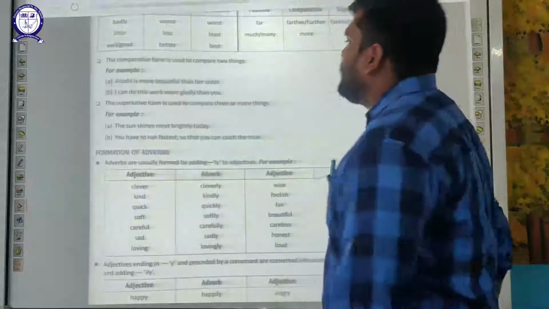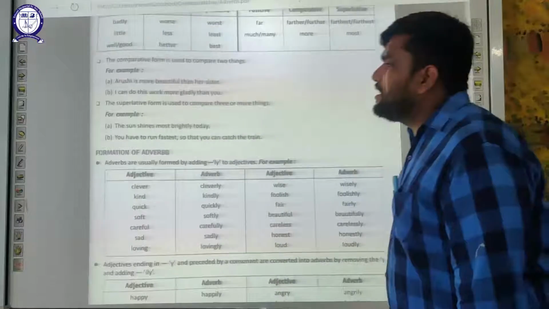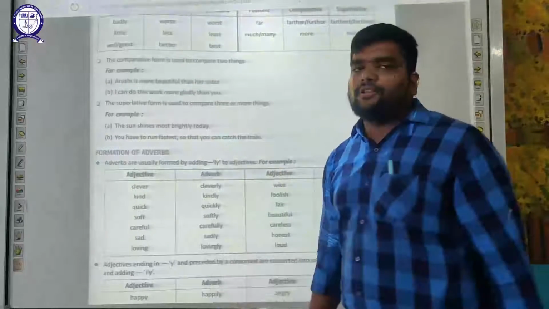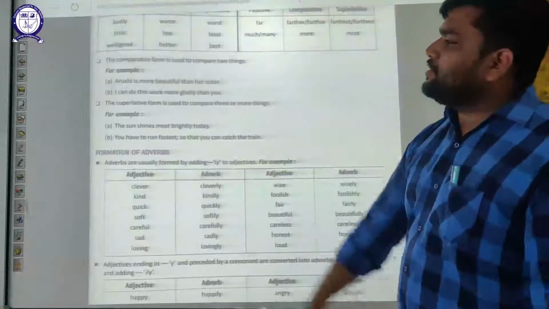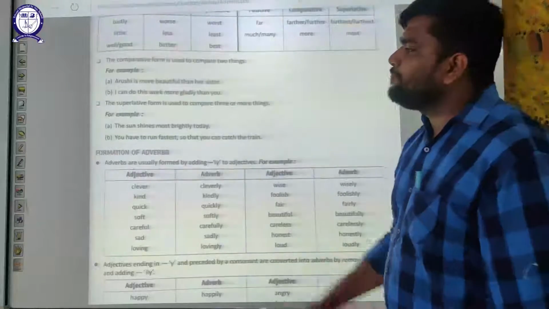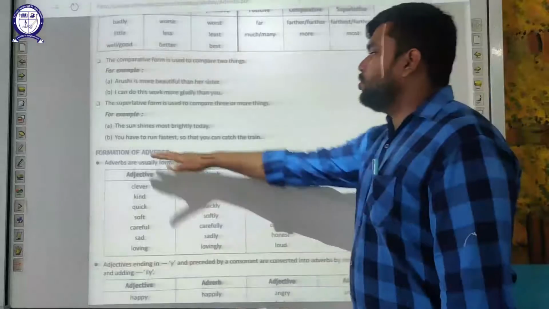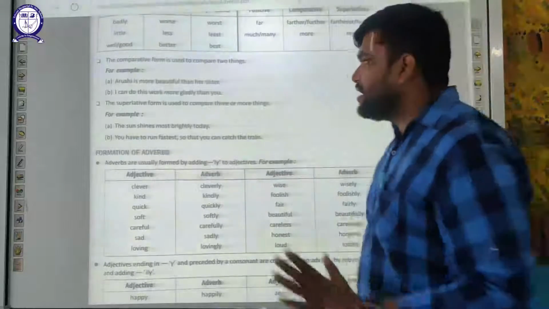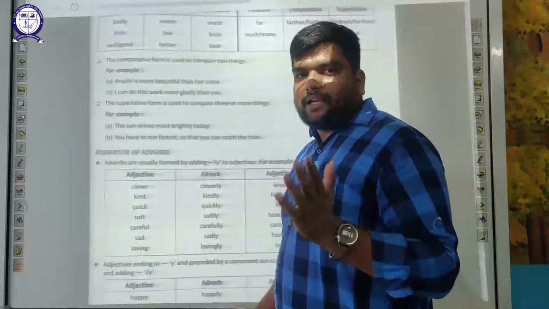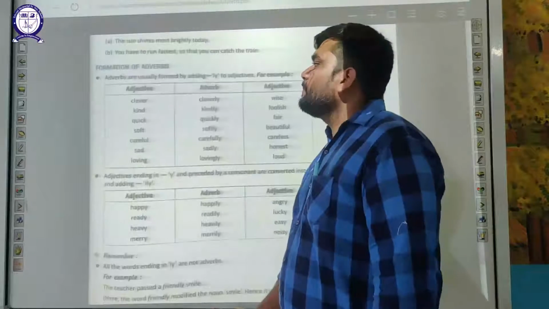The comparative form is used to compare two things. For example, Arushi is more beautiful than her sister. I can do this work more gladly than you. Superlative form: the sun shines most brightly today. You have to run fastest so that you can catch the train. These were the examples for comparative as well as superlative.